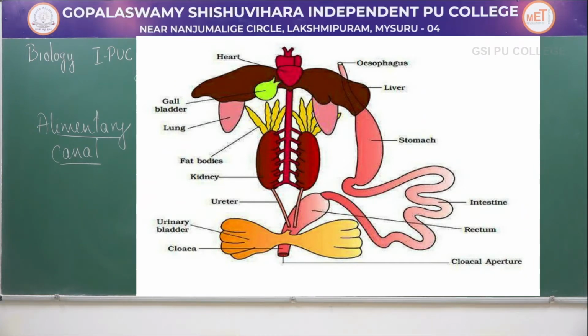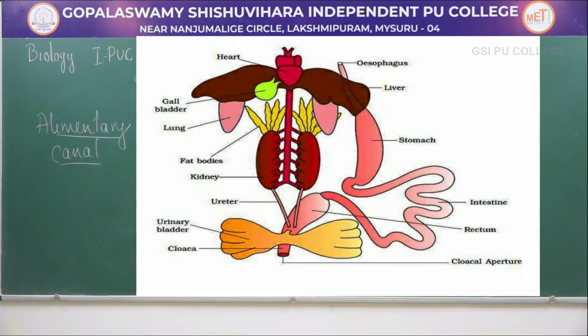Once they reach the intestine, the liver produces bile, which is stored in the gallbladder. The pancreas also produces pancreatic juice with digestive enzymes which acts on lipids. All the juices from the pancreas as well as the bile from the liver open into the intestine, that is the duodenum, where there is complete digestion of carbohydrates, proteins and lipids.